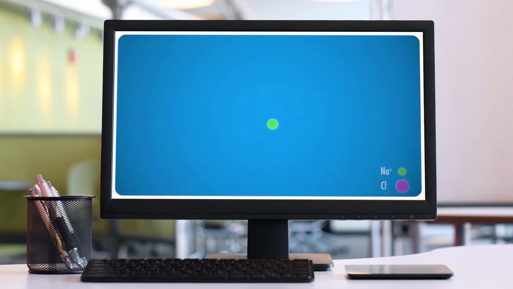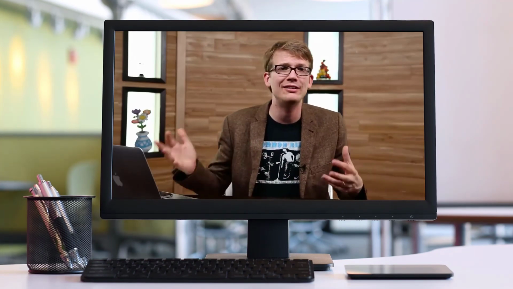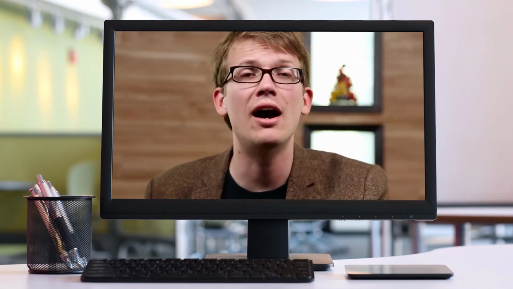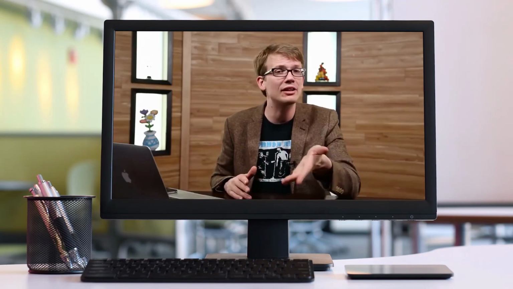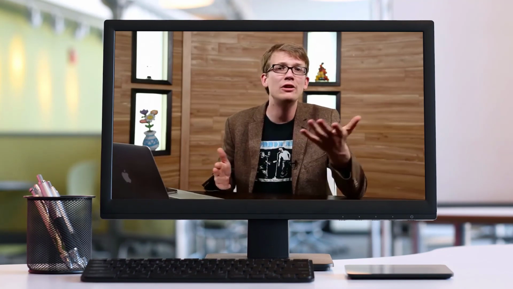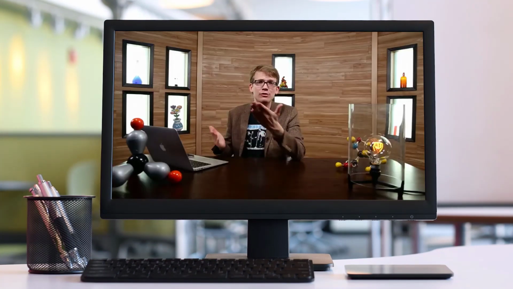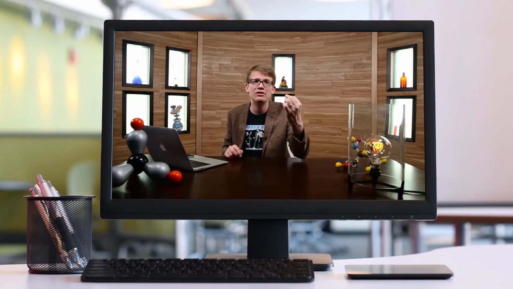For instance, ionic compounds are often crystalline in their solid form because of the way the ions pack together, like salt is. They're generally soluble in water because the two ions interact separately with the positively and negatively charged areas on a water molecule. And once they're separated or dissolved, the ions allow the solution to conduct electricity. Covalent compounds, on the other hand, tend to be softer solids, liquids, or gases like Cl2 is at room temperature. They're often not soluble in water, and even when they are, the solutions don't conduct electricity. The difference in these properties stem mostly from the differences in their polarity.